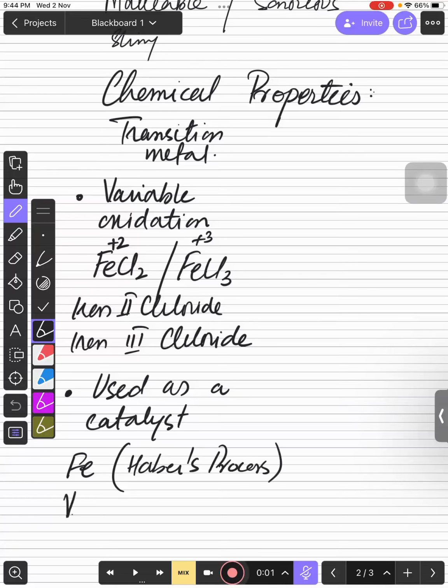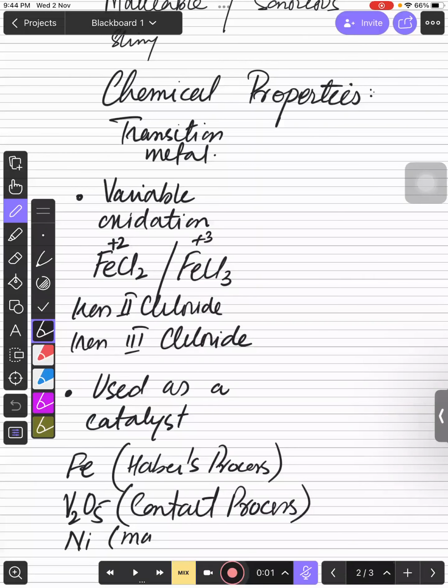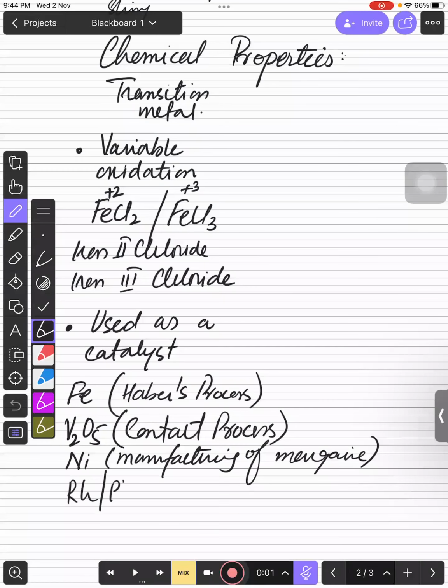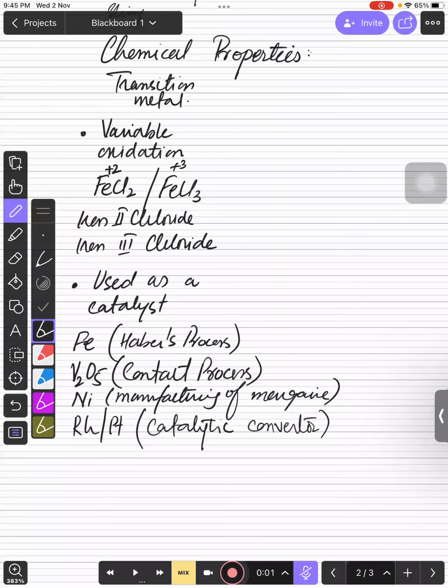If you talk about vanadium pentaoxide, it is one of the transition metals that we use in contact process for the formation of sulfuric acid, in the reversible reaction, right? And nickel as a catalyst in the manufacturing of margarine, you will learn this in organic, right? And also we have rhodium and platinum that we use in catalytic converter, right? You can see that many of the transition metals behave like catalysts that we need to learn in our syllabus, right? This is the second chemical property of transition metals, and we have one more chemical property.